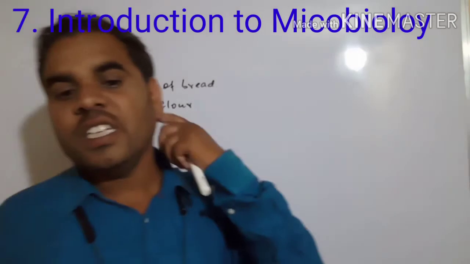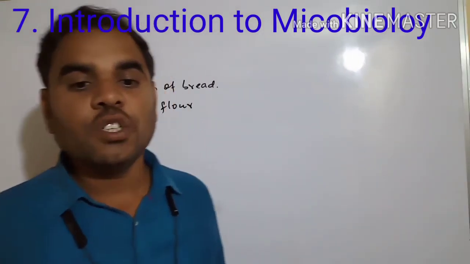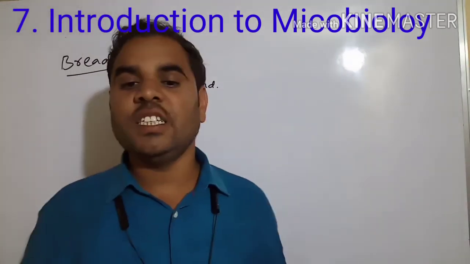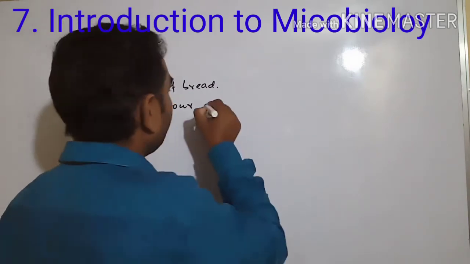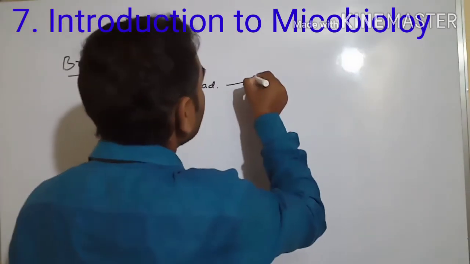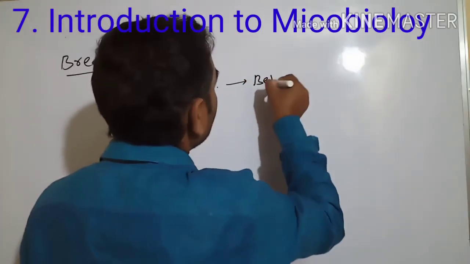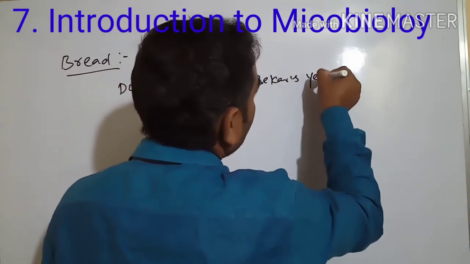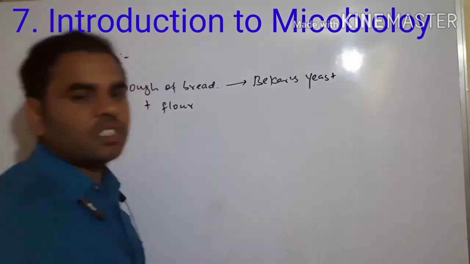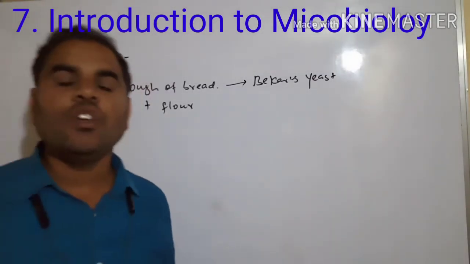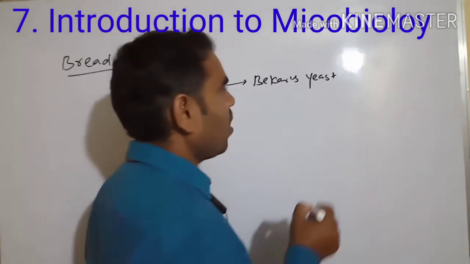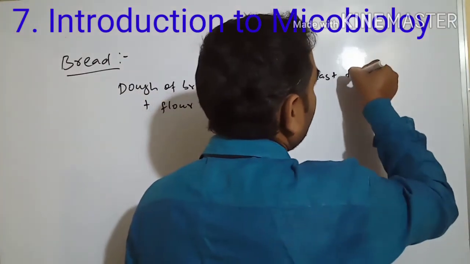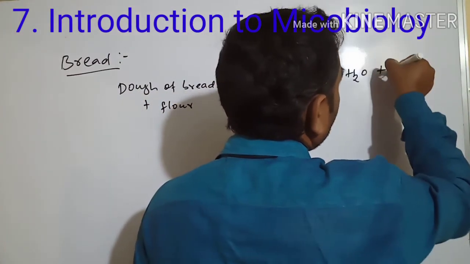Next, to this maida, we have to add baker's yeast. And we have to add water plus salt.